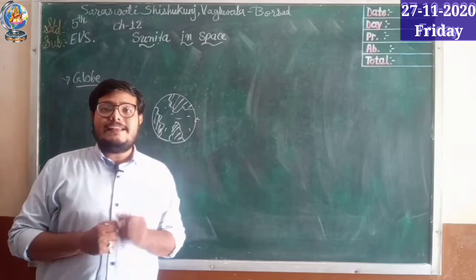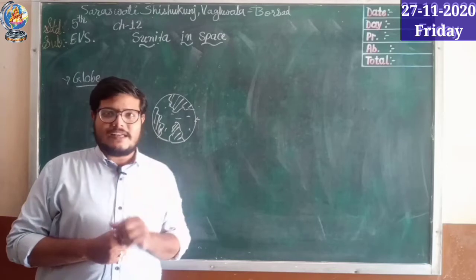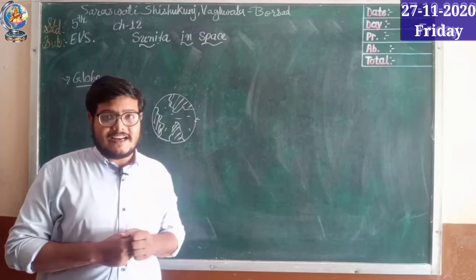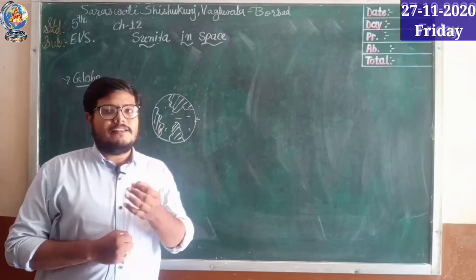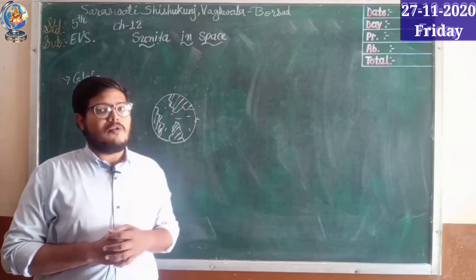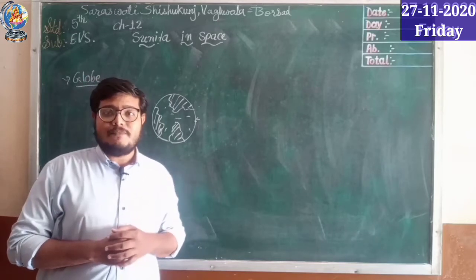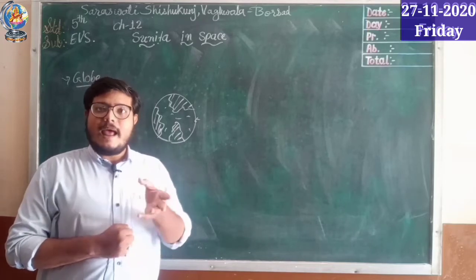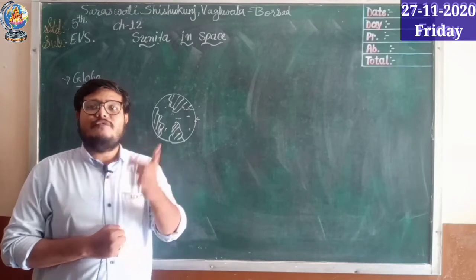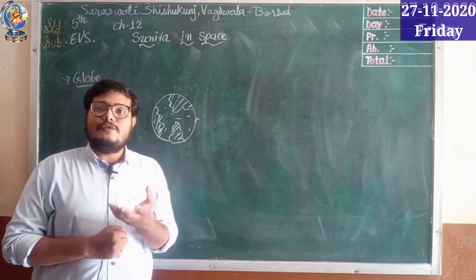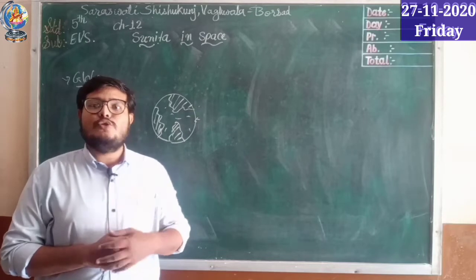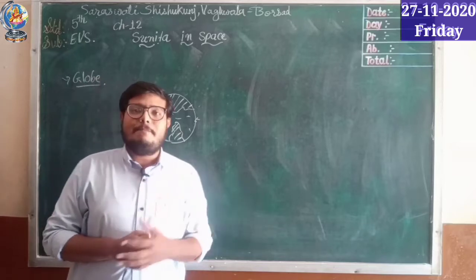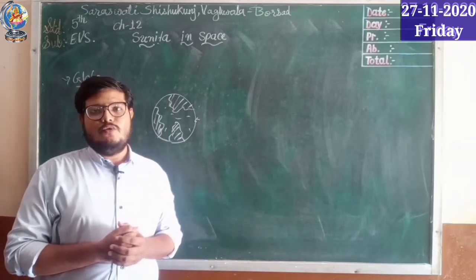One more thing, natural satellite. There are two types of satellites, natural satellites and artificial satellites. I am talking right now about natural satellites. What is the natural satellite of the earth? That is the moon. If we talk about artificial satellites, they are man-made, and they revolve around a planet and give us information. They are also used for communication. They are called artificial satellites. So these are some basic definitions which we need to understand.